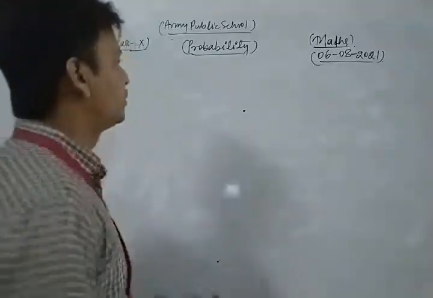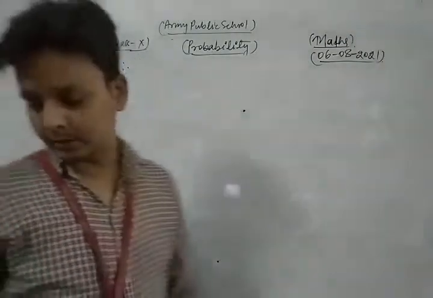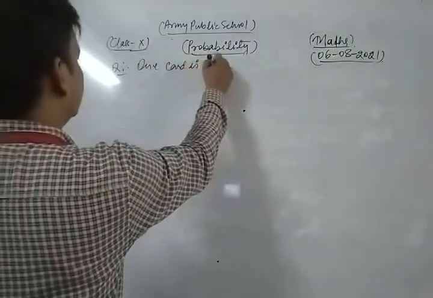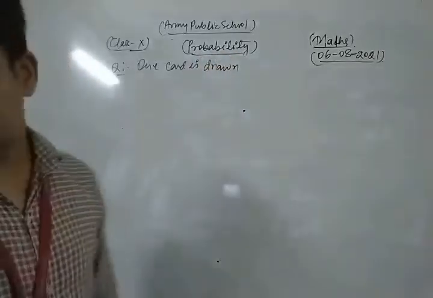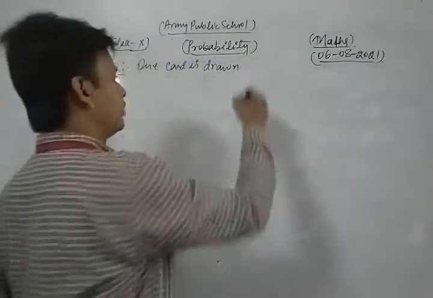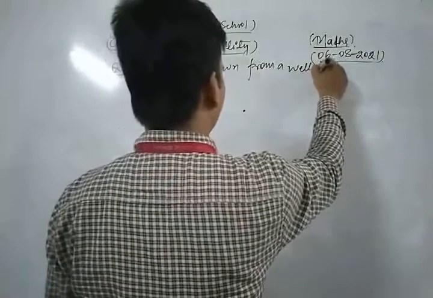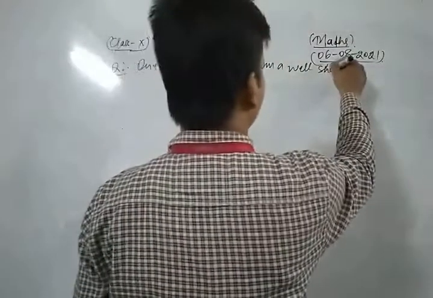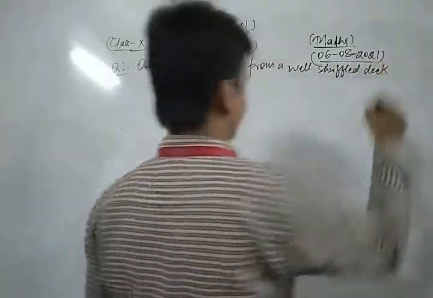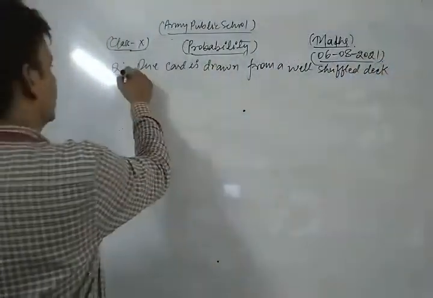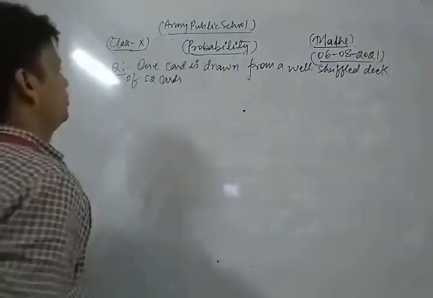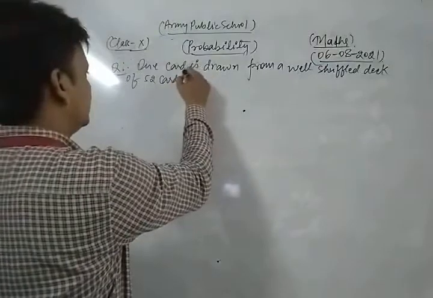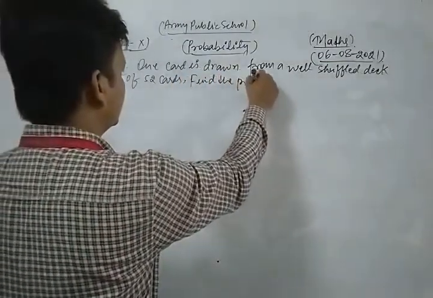The question is: one card is drawn from a well shuffled deck of 52 cards.